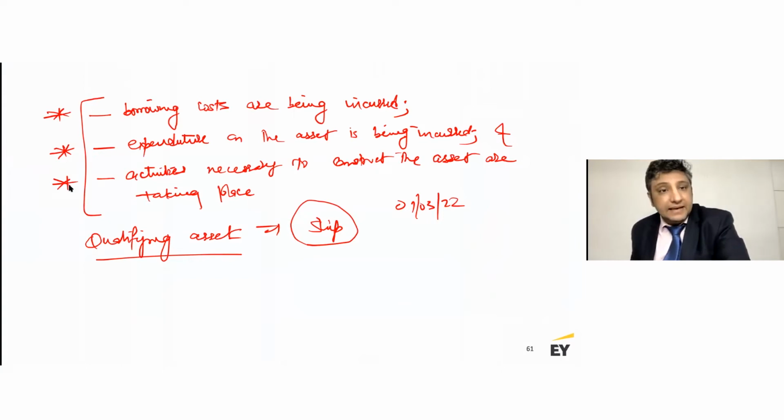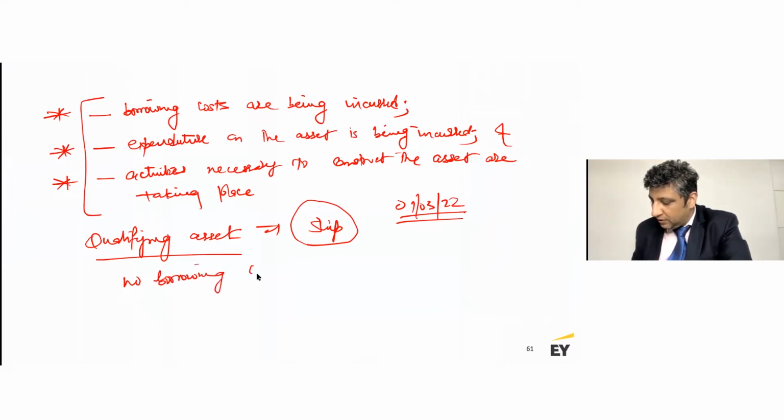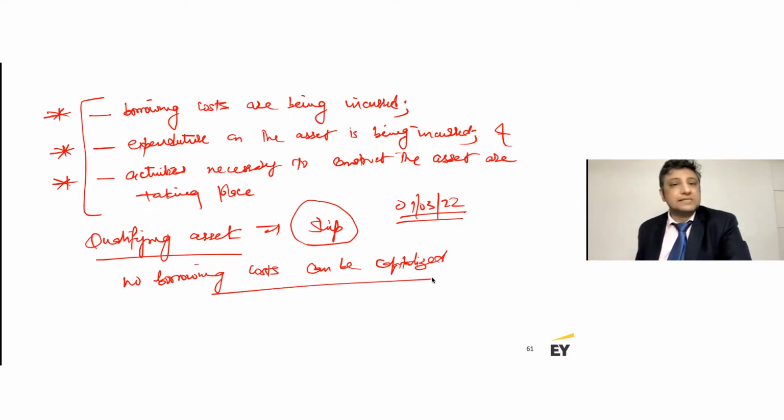What does it mean? It means that up to this date, no borrowing costs can be capitalized.